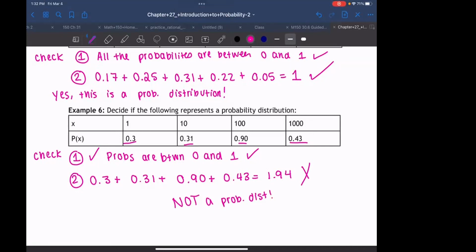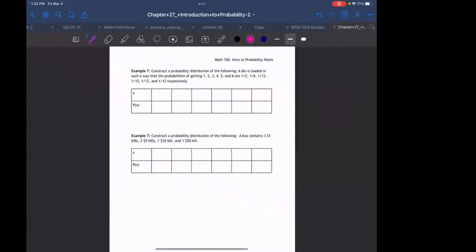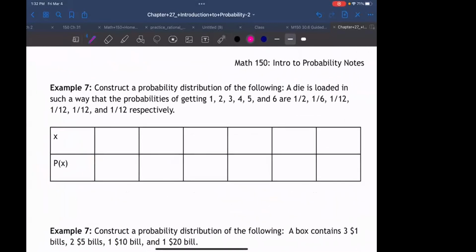So does anyone have any questions in determining if something's a probability distribution? Seeing if it's not a probability distribution, something like that. All right. Let's flip our page over, okay? So now that we know what a probability distribution is, what it means, how to read it, and to determine if it is or not, I think a good example would be to actually make one, right? How do we actually create these guys?